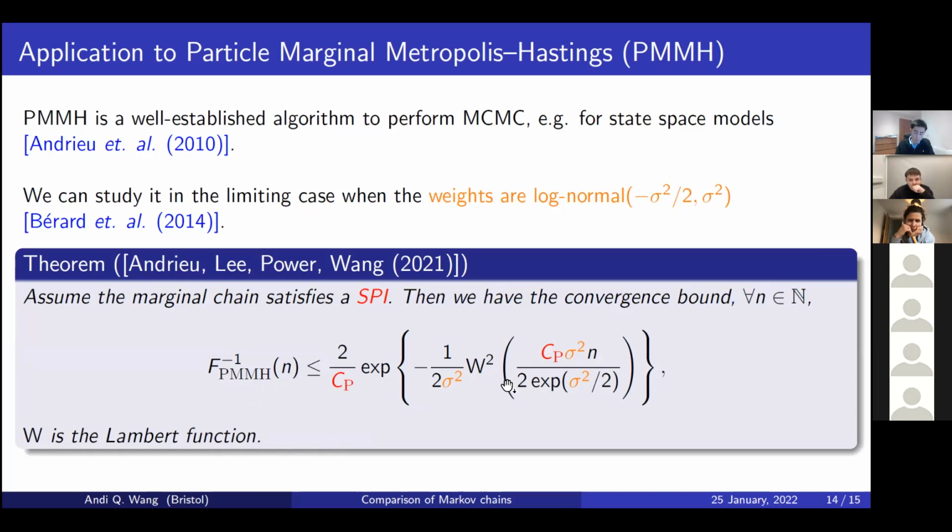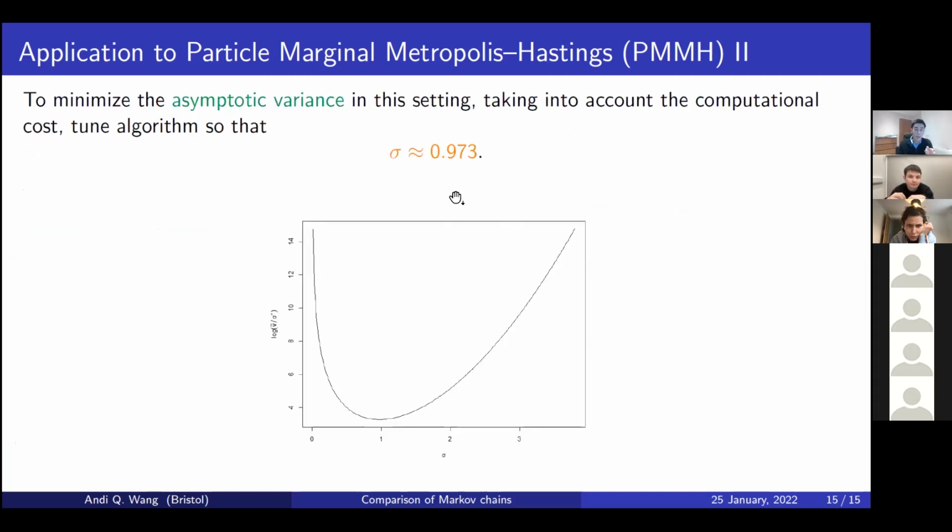The other thing that we can do with this is we can basically optimize this as a function of sigma, right? Because sigma is related to the variance of the weights, which you as a practitioner could control by varying the number of particles and steps you use. In particular, if you want to minimize the asymptotic variance, you can try and minimize that over sigma, and just numerically plotting the expression you get a nice curve like this, which is minimized around 1, which is consistent with existing tuning advice for PMMH in the literature.